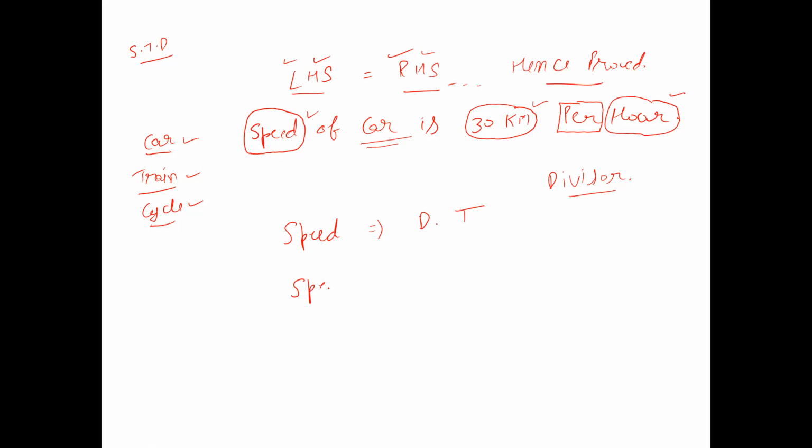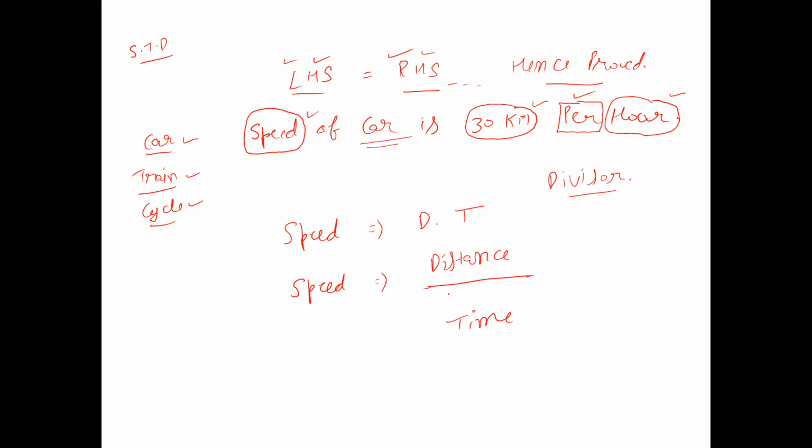We can write this as speed is equal to distance divided by time. Okay, what we tell, if someone asks us about the speed of any moving object, we tell them that the speed of the car is 30 kilometers per hour. So that per stands for divisor. So this line stands for the role of a divisor.